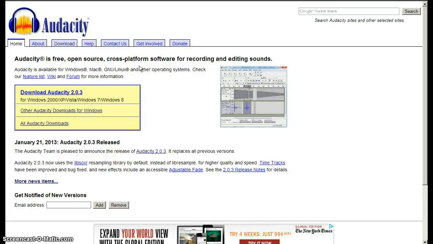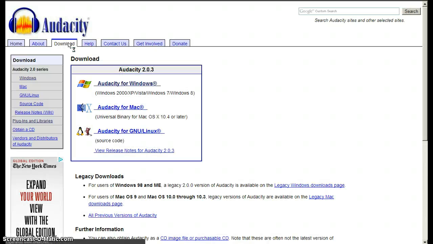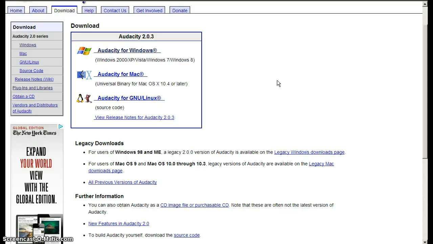Okay, so what we're going to do now is download the plugin to be able to record MP3 files using Audacity. So first of all, go back to the screen where you downloaded Audacity and locate the tab that says download right here. Okay, click on it. When you are here, look for Audacity for Windows right here and click on this link.